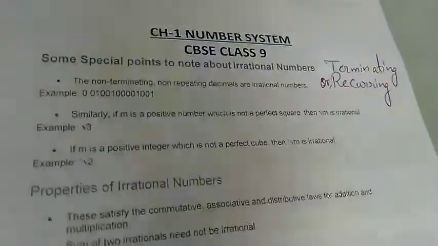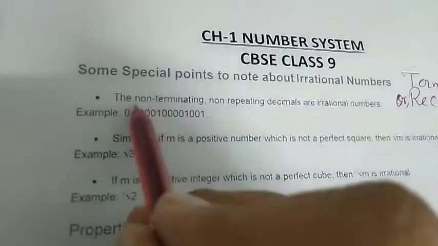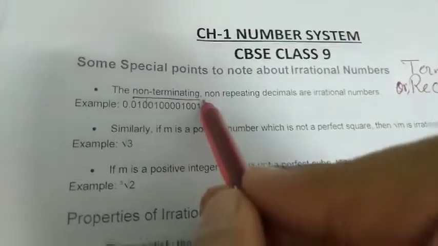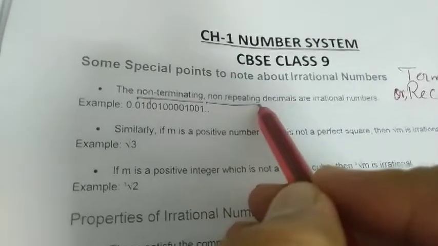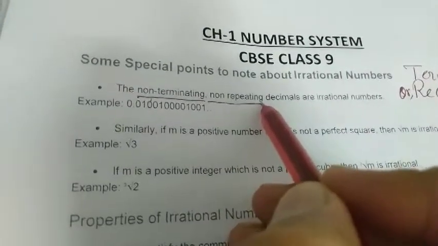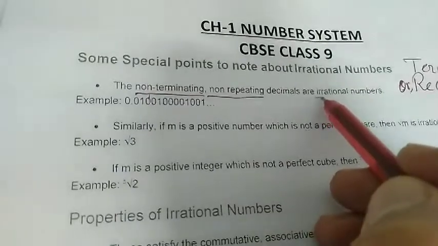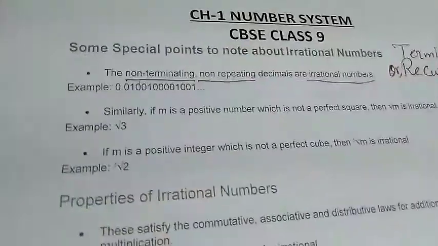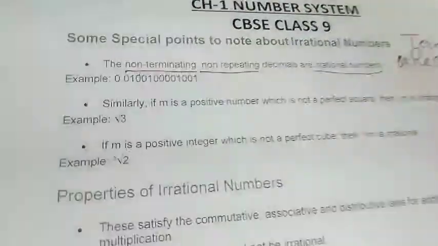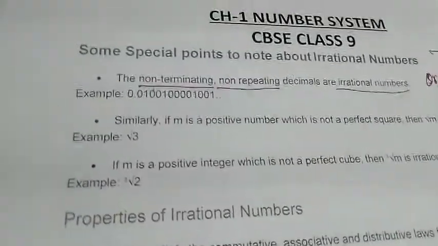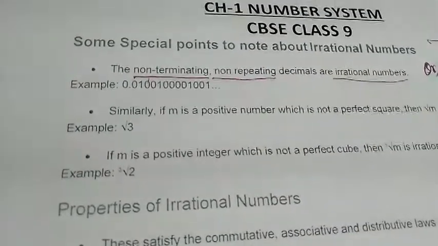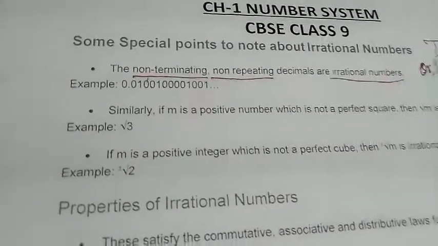The opposite of these, which are non-terminating and non-repeating or non-recurring decimals, are called irrational numbers. Those numbers which are opposite to the rational numbers, just the antagonistic of the rational numbers, are called irrational numbers.